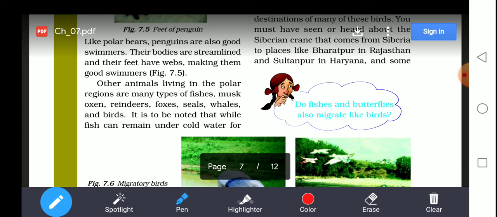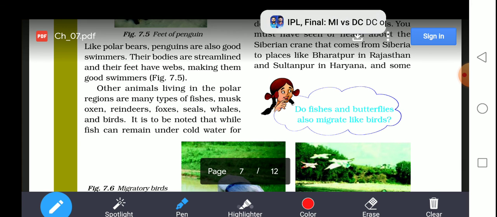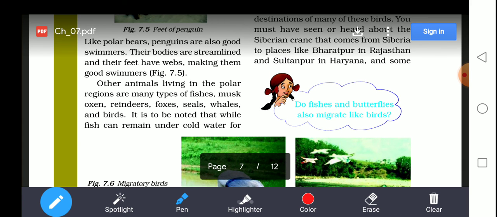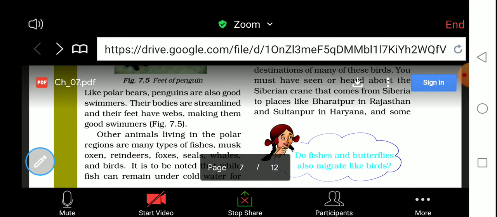They are also extremely good swimmers. Their bodies are streamlined and their feet have webs, making them good swimmers. Other animals living in the polar region are many types of fishes, musk oxen, reindeers, foxes, seals, whales, and birds. It is to be noted that fish can remain under cold water for a long duration.